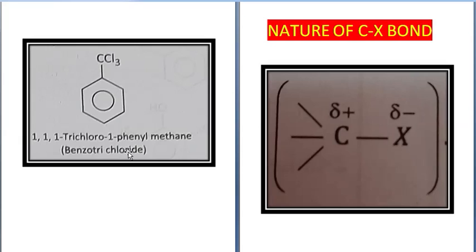The carbon halogen bond length increases from carbon fluorine bond to carbon iodine bond as the size of halogen increases down the group, because size of iodine is more than size of fluorine. Fluorine is the smallest of the halogens. So the bond length of carbon fluorine C-F is the least and bond length of C-I is the maximum.